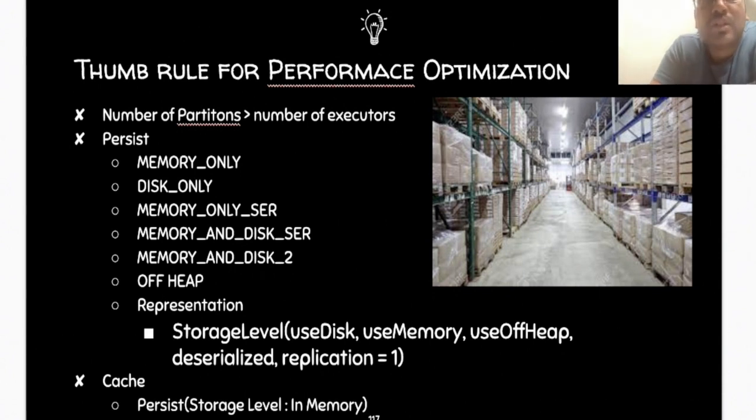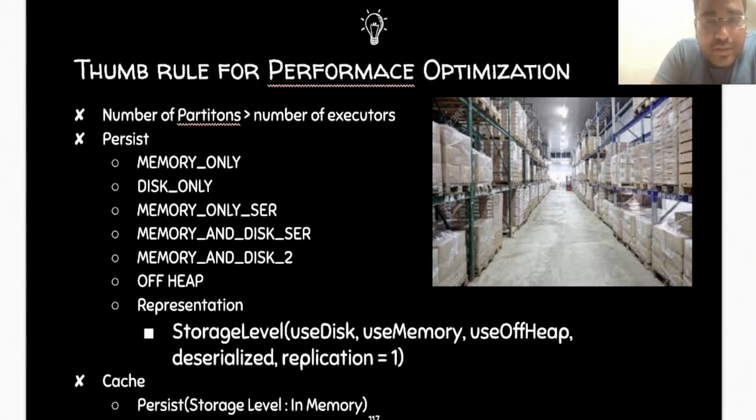If you're not storing in a fridge, where else can you store? It could be your godown, a temporary storage near your restaurant. It uses the same concept. Memory only is your fridge, disk only is your godown.